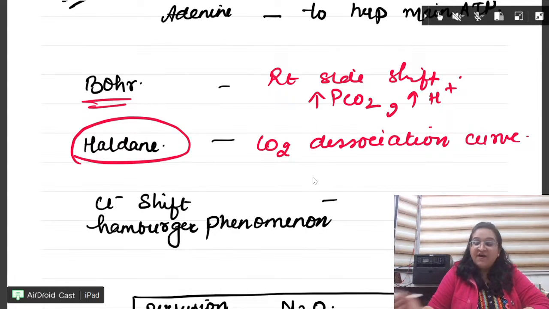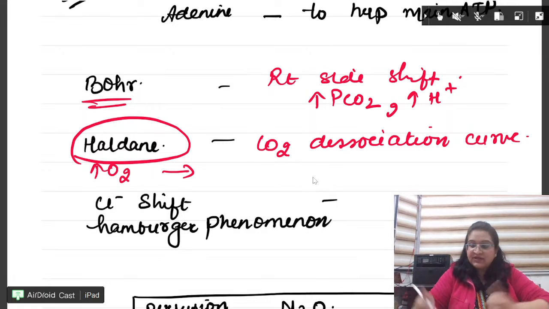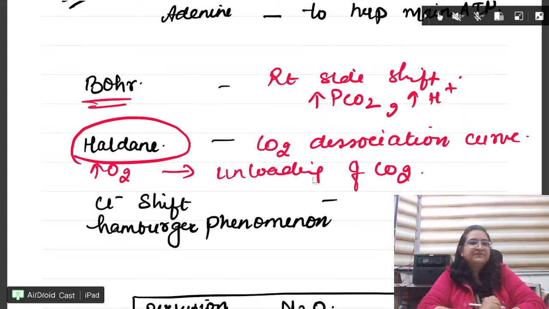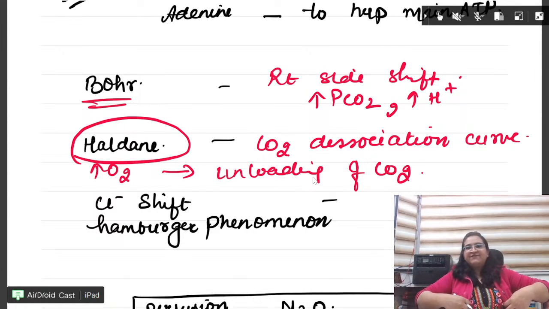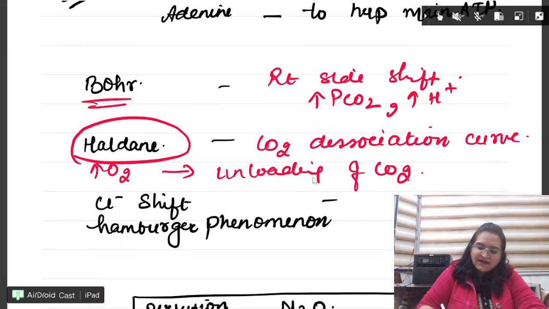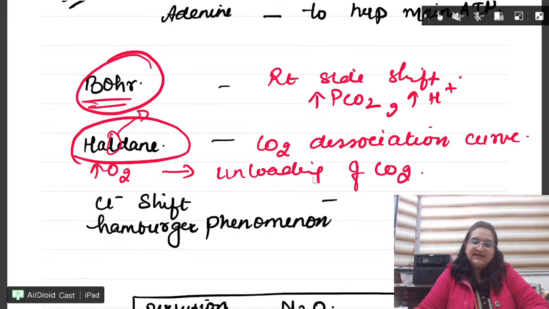What happens when there occurs increased oxygen? Same thing. Increase CO2, oxygen comes out. Increase oxygen, then there occurs unloading or removal of CO2. Fine. So Haldane effect: either remember it is from the CO2 dissociation curve, or remember it is from the left side, L. Bohr is when it is on the right side.